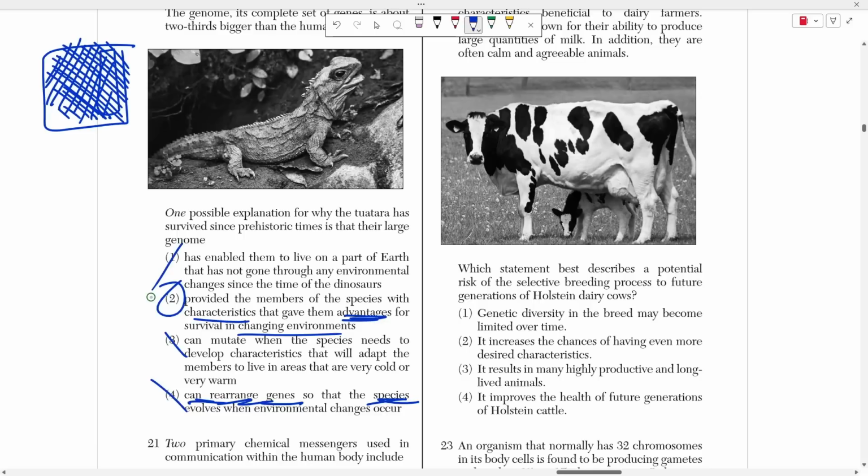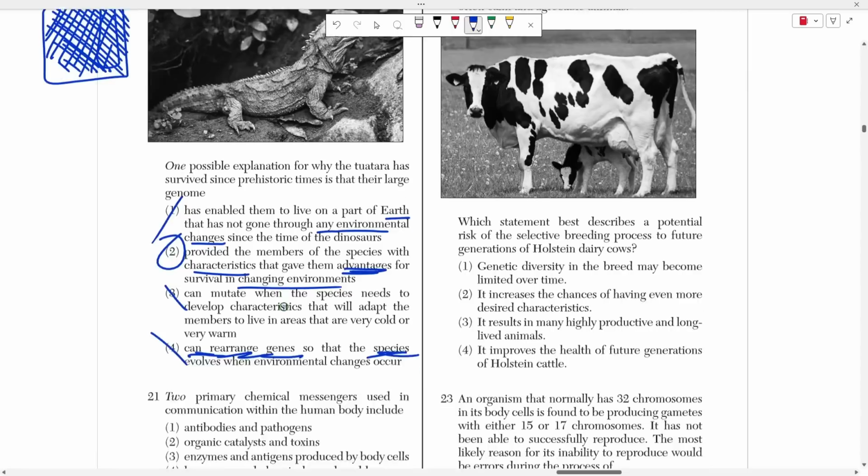And choice 1 is wrong because it's saying that the Earth has not gone through any environmental changes. That's false, right? Since the dinosaurs, are you kidding me? We had a mass extinction event. An entire asteroid hit us, right? That is a crazy big change, right? So that's why choice 1 is incorrect.